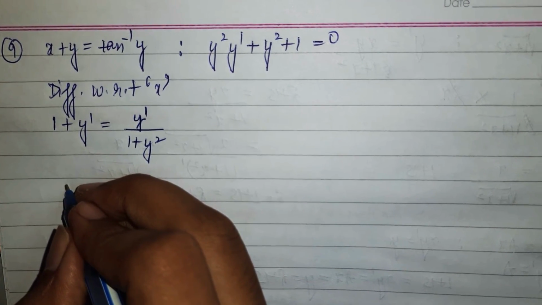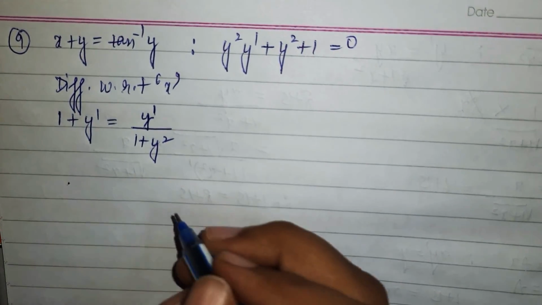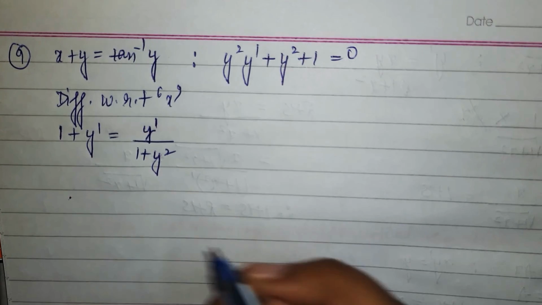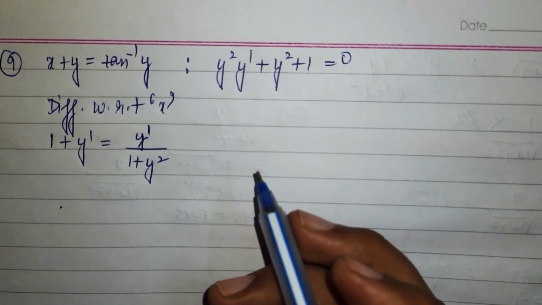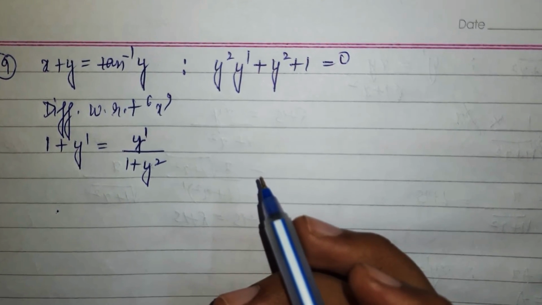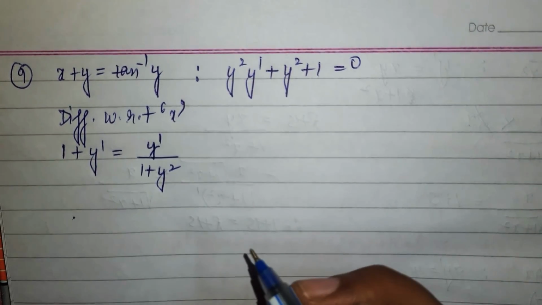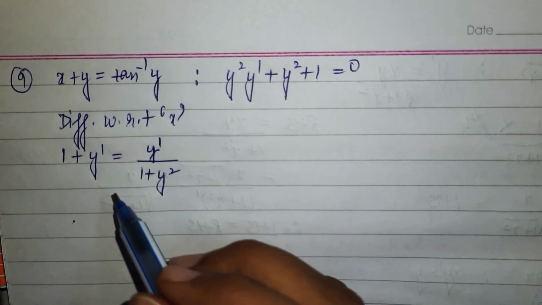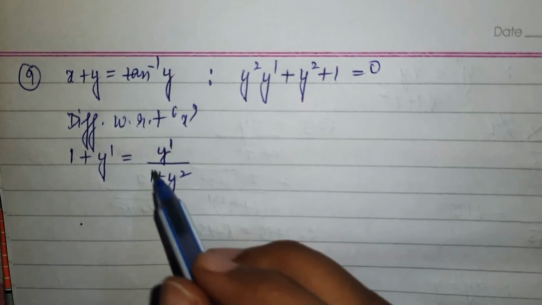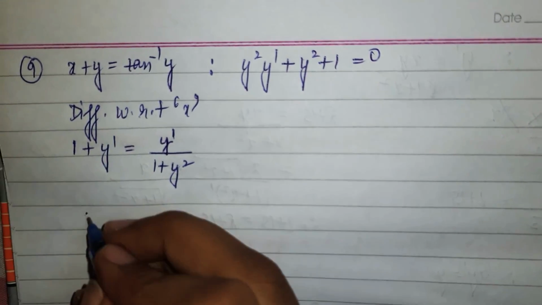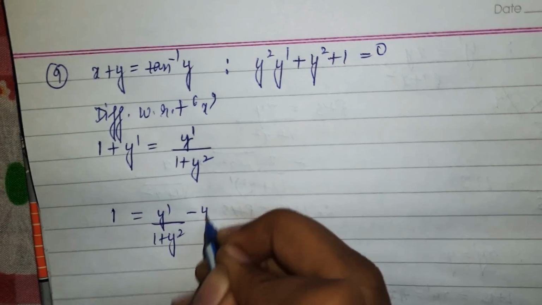After solving this, I will get 1 plus y dash equals y dash upon 1 plus y square. After this, what can I do? We need to calculate the double derivative also. For that, we take the y dash terms together, which will be better: y dash into 1 plus y square minus y dash.